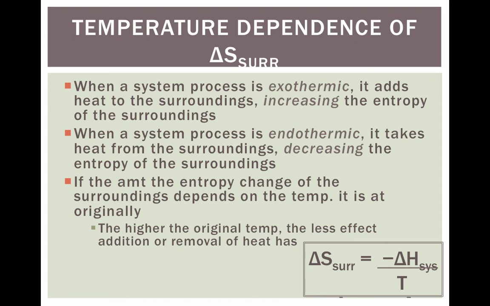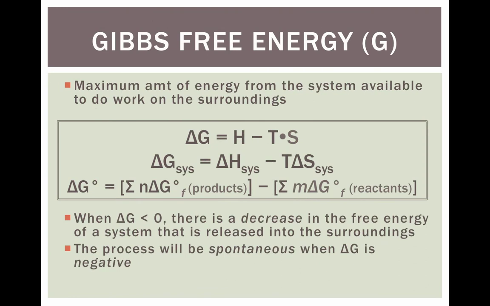The amount of entropy change of the surroundings depends on the original temperature, meaning what it started at. Where it goes really depends on where it started from. The higher the original temperature, the less effective addition or removal of heat has. If the particles are already moving around so fast, when you try to change it, it's not going to have a large effect unless you get a very large change in temperature. To calculate the delta S of the surroundings, you can use negative delta H of the system over T. Remember, T is going to be temperature.